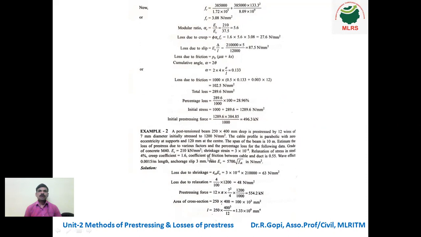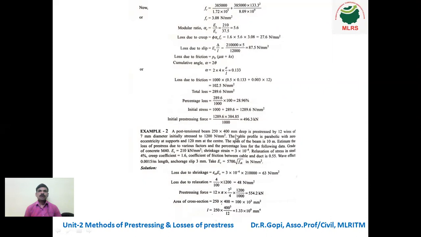Grade of concrete M40. Young's modulus of steel is equal to 210 kilonewton per mm square. Shrinkage strain is 3 into 10 power minus 4. Relaxation of stress in steel is 4%. Creep coefficient equal to 1.6. Coefficient of friction between cable and duct is 0.55. Wave effect is 0.0015 per meter length. Anchorage slip is 3 mm. Take Young's modulus of concrete equal to 5700 root fck Newton per mm square. So this is the question.